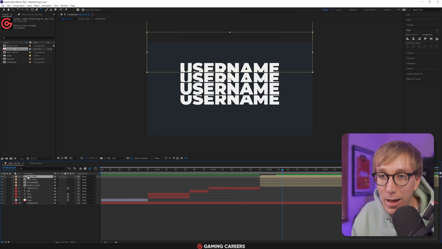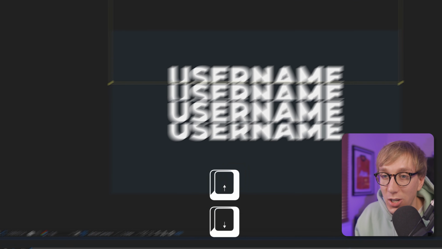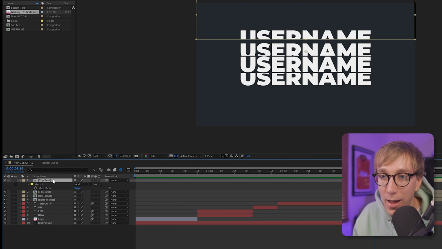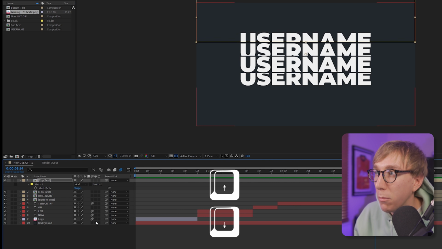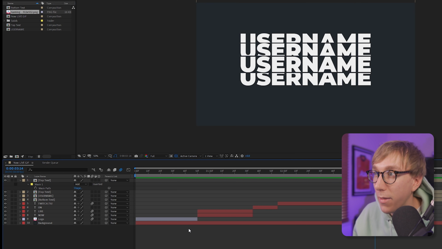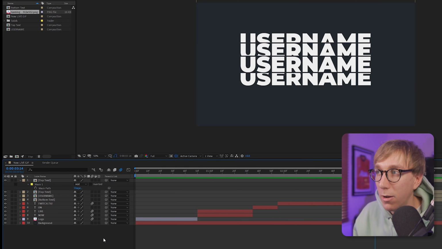So with the layer enabled like this, press M on your keyboard to bring up the mask, click to highlight the mask, and then use the up and down arrows to actually change the mask position. So we're going to make this a smaller mask, something around about here, and then we can go back to the layer without the mask highlighted and use the up and down arrows again to move this back into place. So we want to leave a similar sort of gap that we left before and end up with something like this. Maybe move that up just one more pixel, and a gap like that looks perfect.